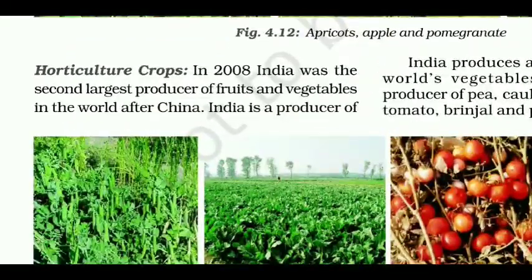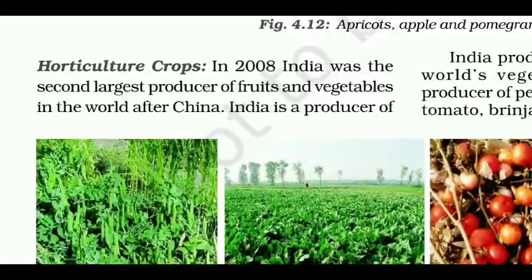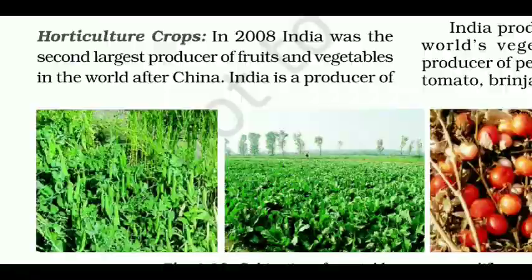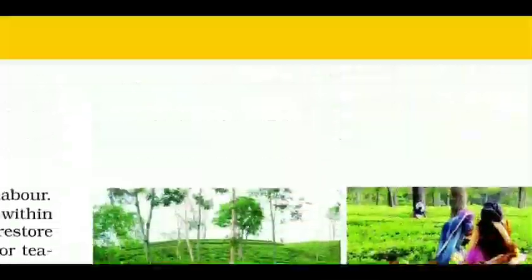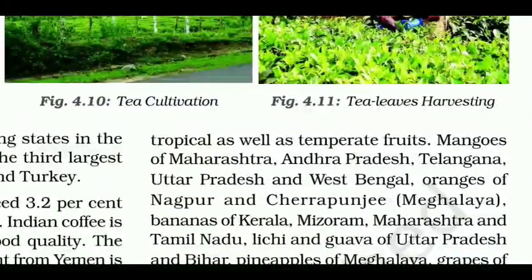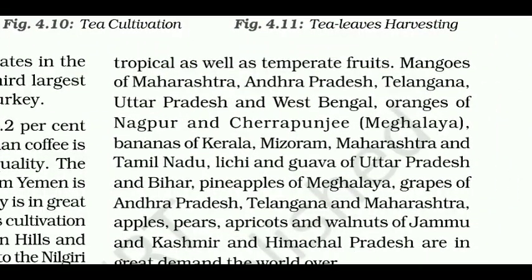Next, horticulture crops. In 2008, India was the second largest producer of fruits and vegetables in the world after China. India is a producer of tropical as well as temperate fruits. Mangoes of Maharashtra, Andhra Pradesh, Telangana, Uttar Pradesh and West Bengal. Oranges of Nagpur and Cherrapunji, Meghalaya. Bananas of Kerala, Mizoram, Maharashtra and Tamil Nadu.